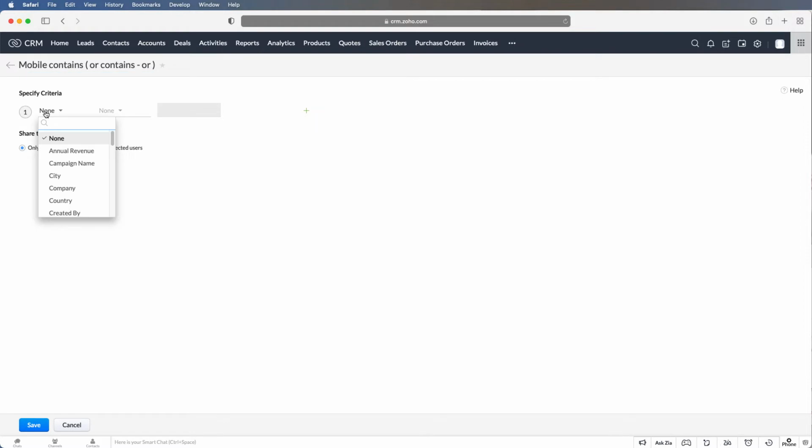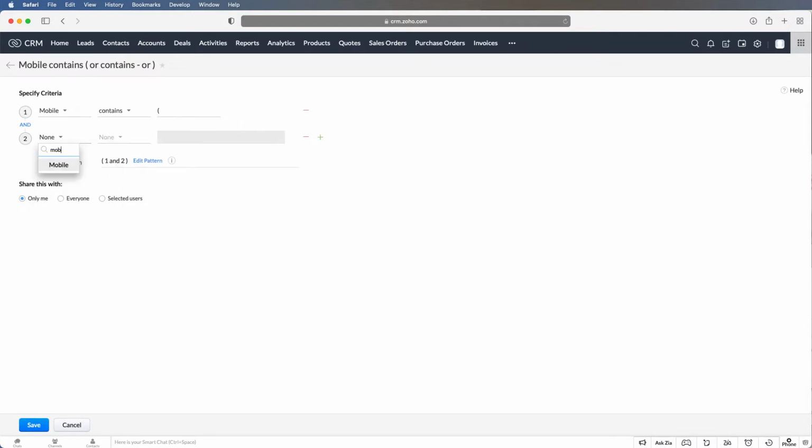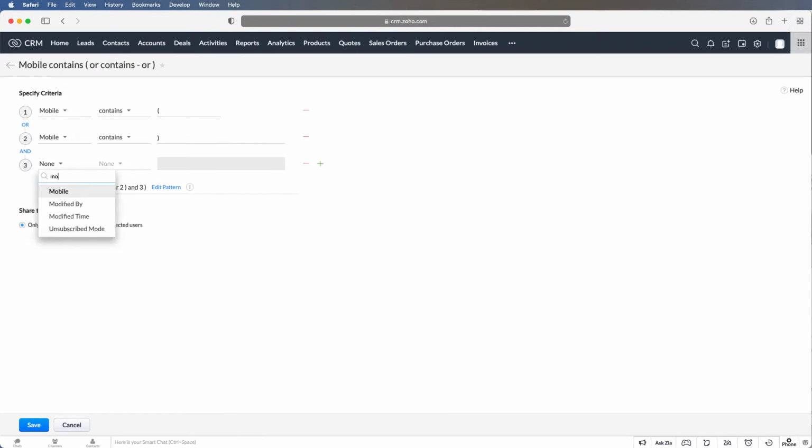And then I'll say I want to care about the mobile field. Contains, it's going to be... It could be for everyone or just me.